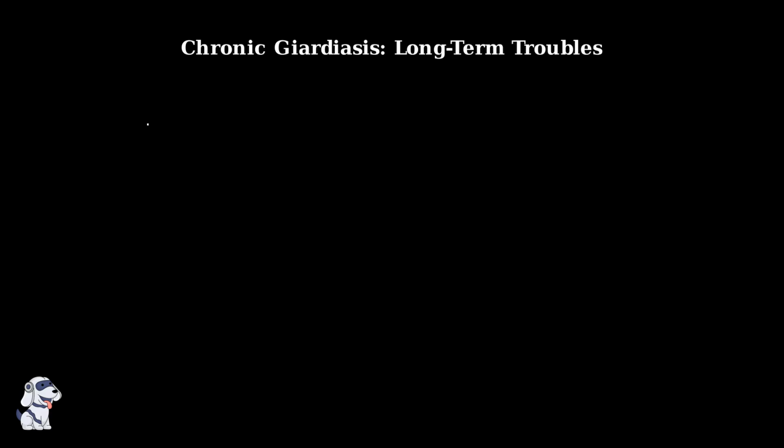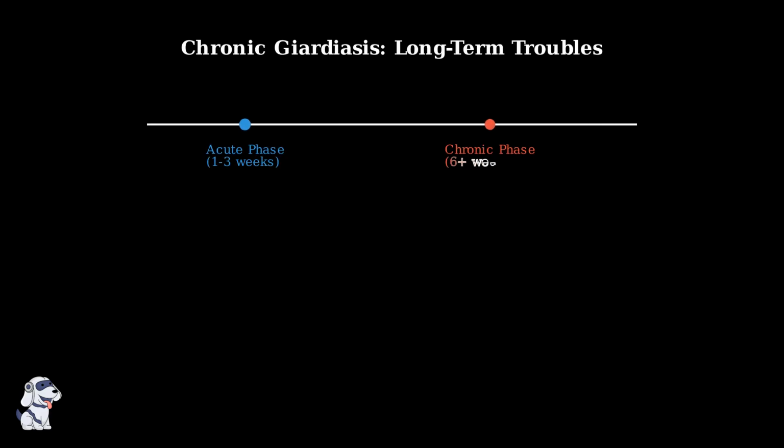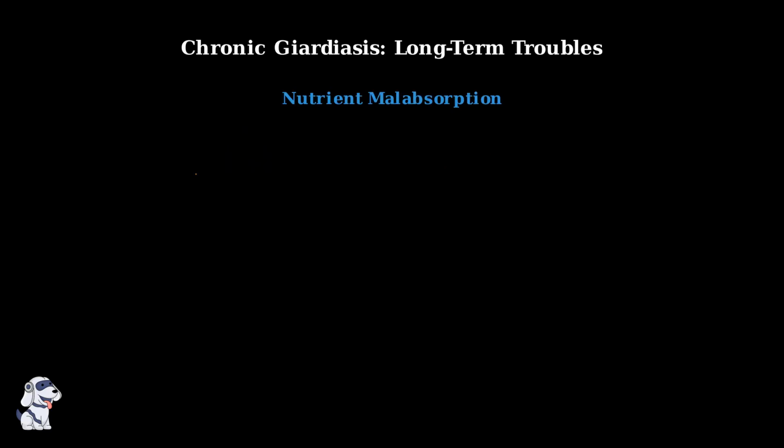When Giardiasis persists for more than 6 weeks, it becomes chronic Giardiasis. This long-term infection can cause serious complications that affect your entire body. Chronic Giardiasis damages the intestinal lining, leading to malabsorption of essential nutrients. Your body struggles to absorb vitamins A and B12, folate, and lactose from dairy products.